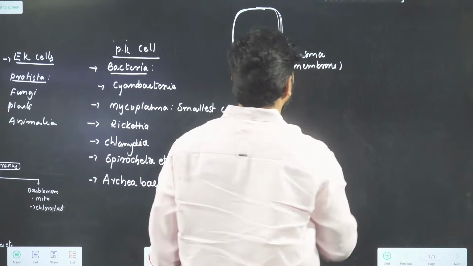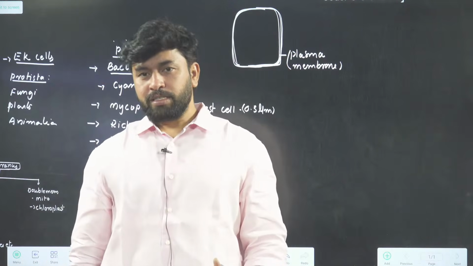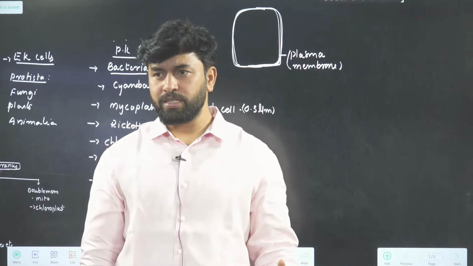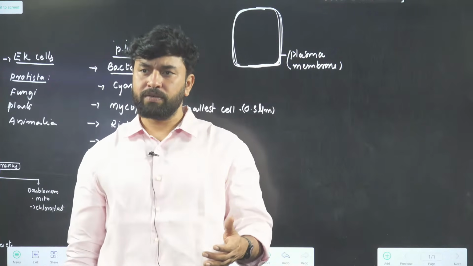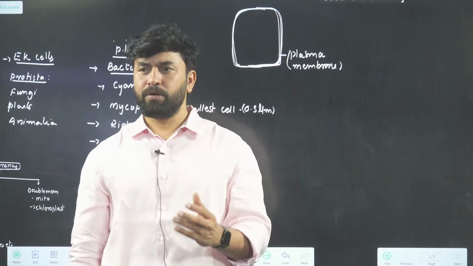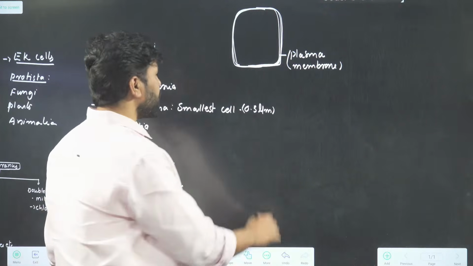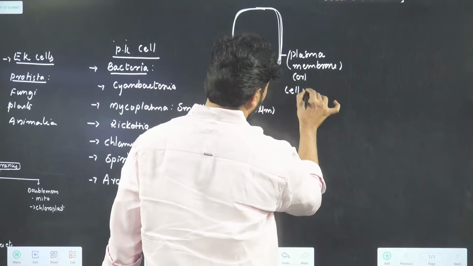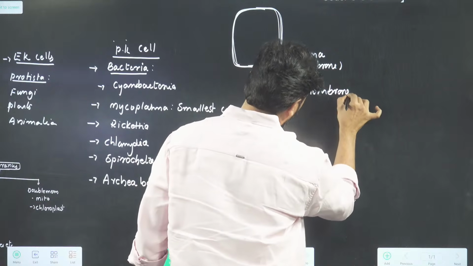Why never the cell wall? Cell wall is not universal. Some cells may have a cell wall, some cells may not. Do you think the cells which do not have a cell wall do not have a boundary? Of course they have a boundary. That boundary is nothing but our plasma membrane. Plasma membrane is also called cell membrane.